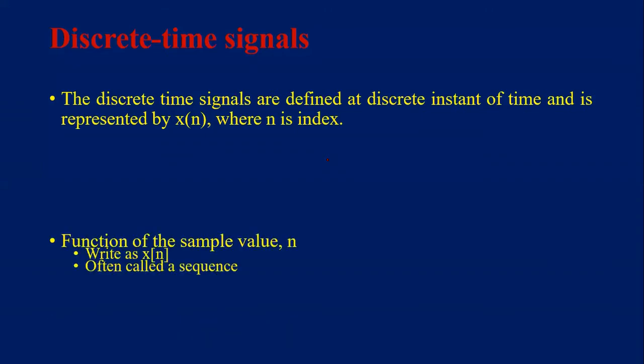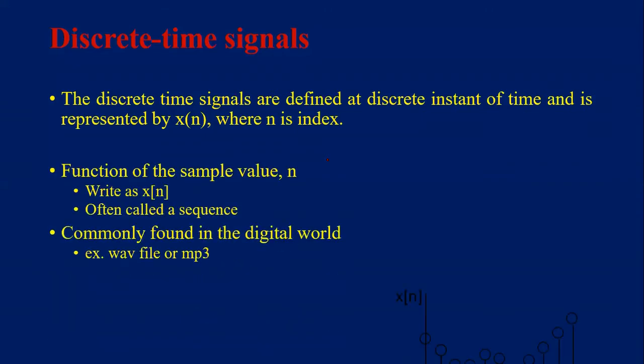So this is the graphical representation of a discrete time signal. In this graphical representation, the signal is defined only at particular instants of time. n equal to 0 is defined, n equal to 1 is defined, with some value; that strength may be 1, or 0.5, or 0.2, like that. So between 0 and 1, it is not defined. According to the definition of the discrete time signal, the signal is defined only at particular values of time. n equal to 0 is defined, n equal to 1 is defined.